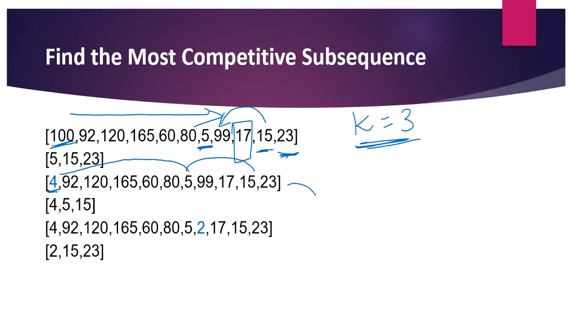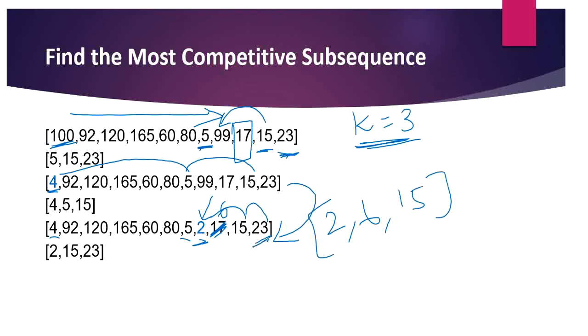In the same array, I have updated my 99 to 2. If you see, the lesser number compared to 4 or 5 is 2. So we are going to start our subsequence from 2, and then the next number is 15, and then the next number is 23. Suppose in place of 17 I have a 6, then my subsequence would be 2, 6, 15, because 6 is lesser than 15. We can ignore 23 in that case.